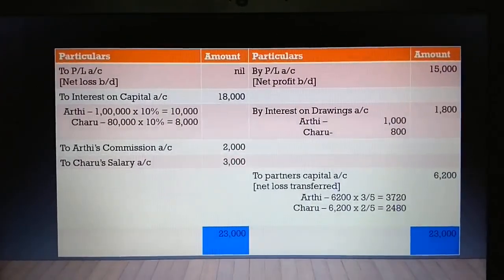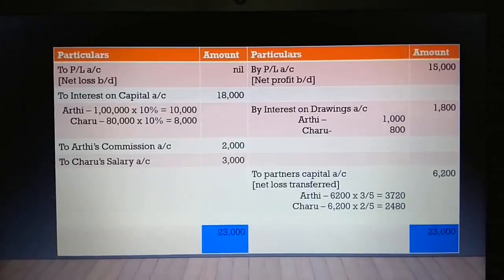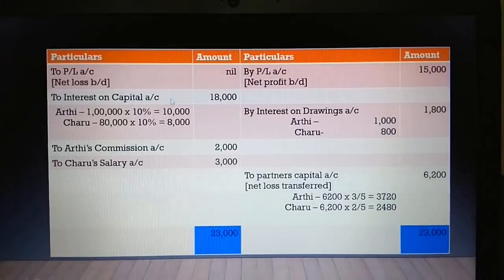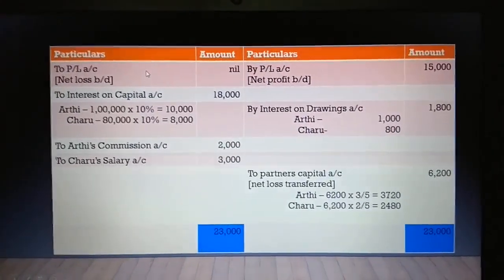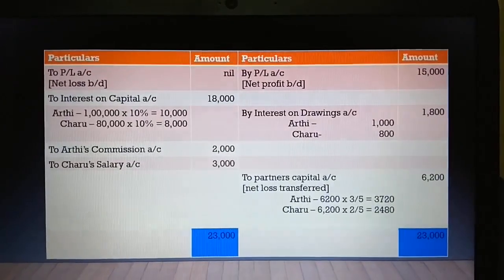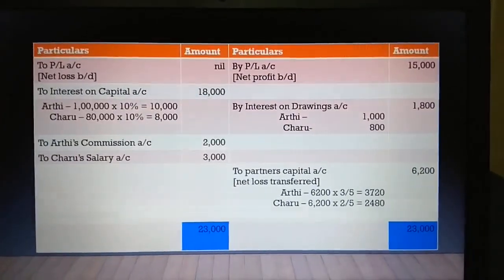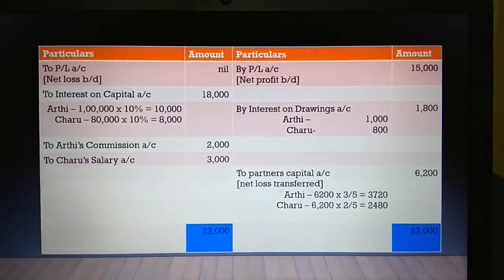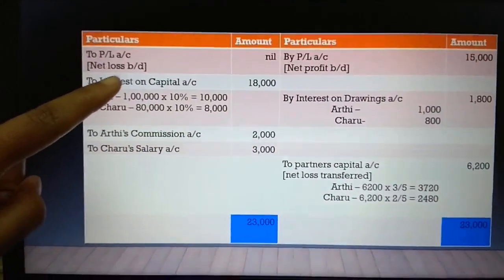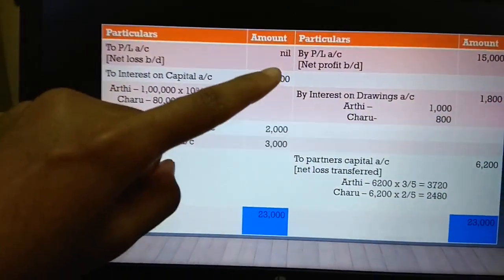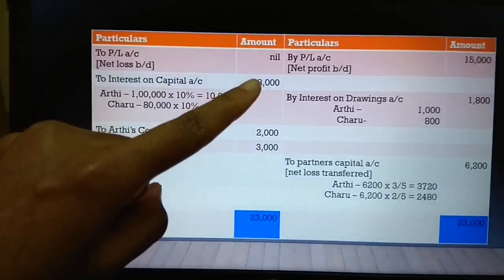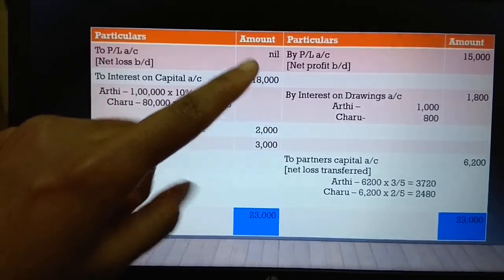So as I said in the previous video, when a net loss is faced by a company or a firm, we are supposed to take that on the debit side of the profit and loss appropriation account. As I have written, to profit and loss account, net loss brought down is nil, because in this particular question we have no loss faced by the firm.